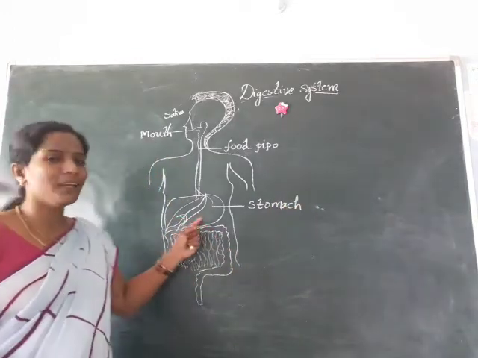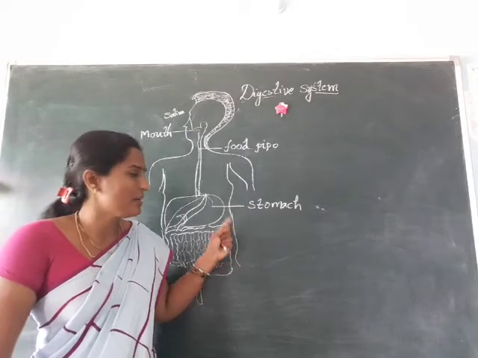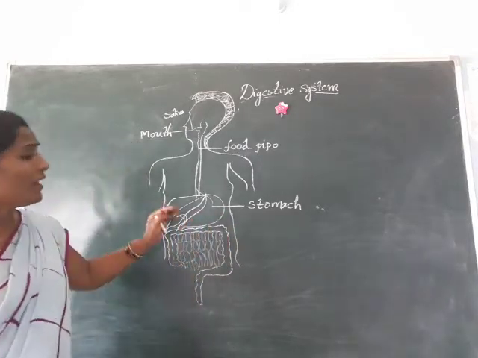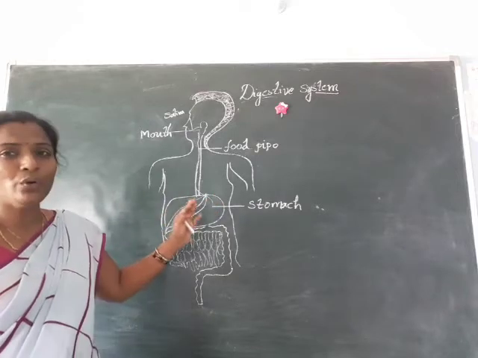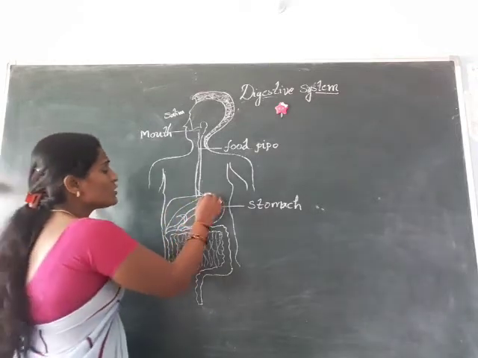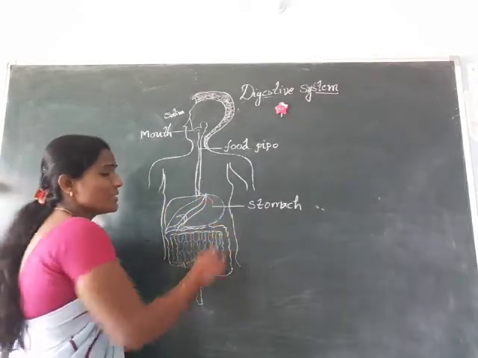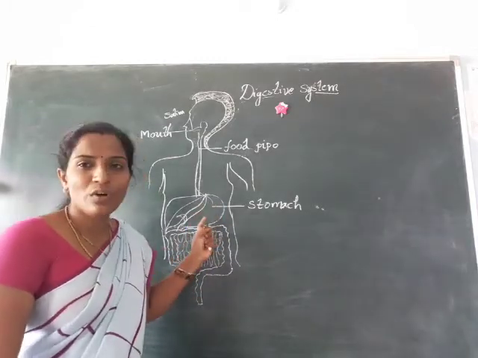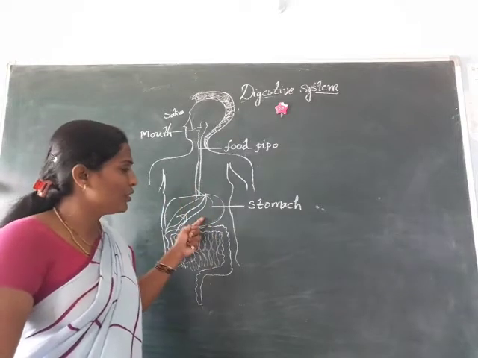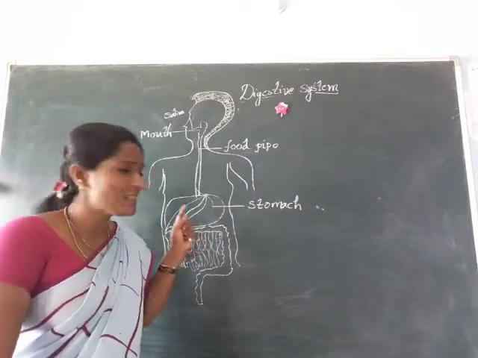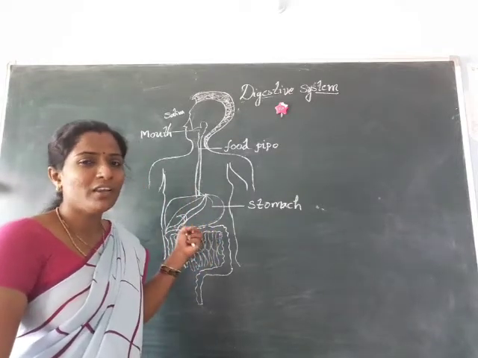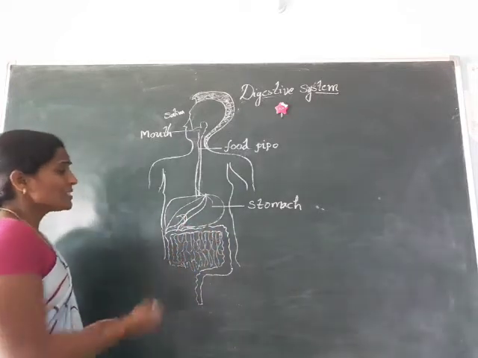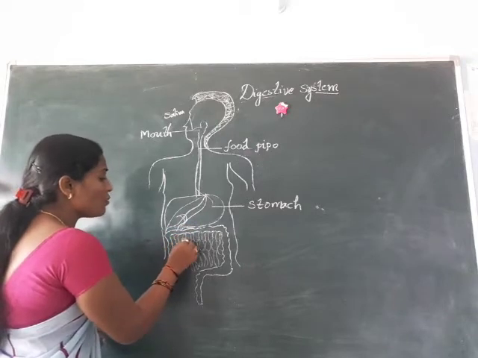This stomach is a muscular bag. It is fully made of muscles. In the walls of the stomach, some digestive juices are present. So this food mixes again with these digestive juices. After that it is made like a dough, and it is sent to the small intestine.